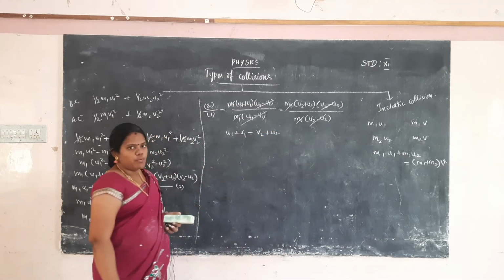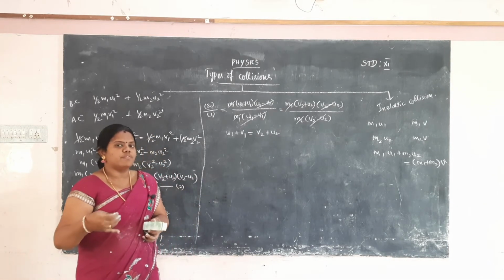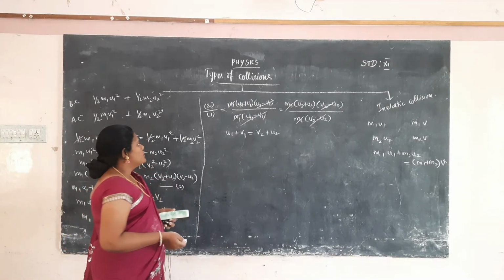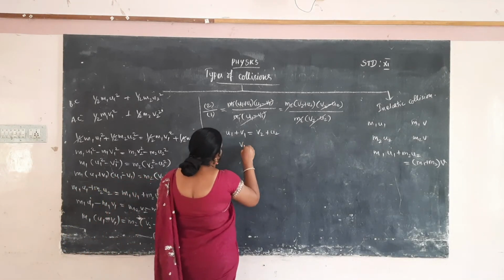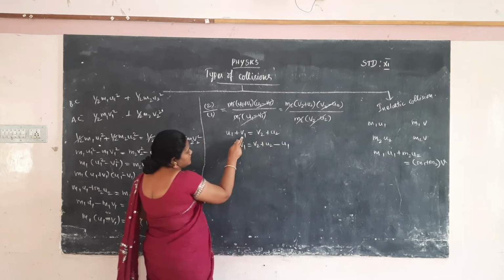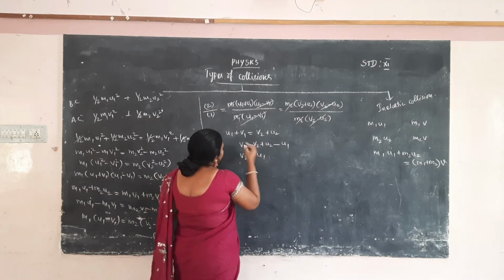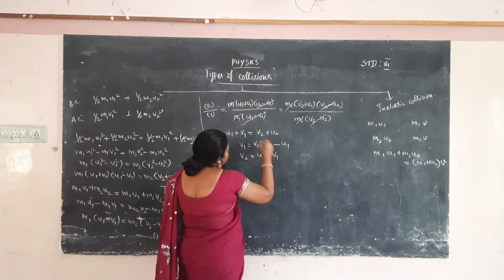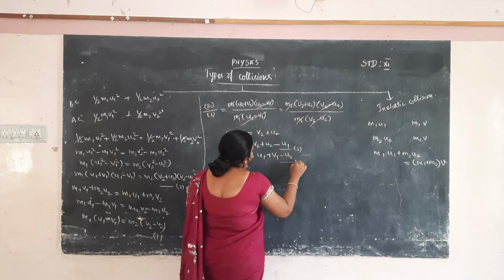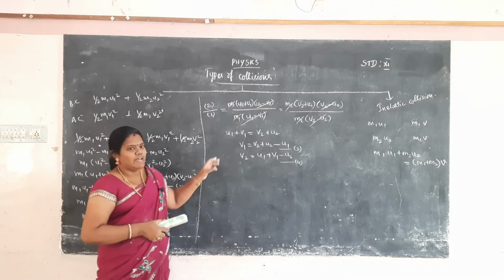Now we want to calculate v1 and v2, the final velocity of the particles after collision. So v1 is equal to v2 plus u2 minus u1, and v2 is equal to u1 plus v1 minus u2. This is equation 3 and 4. These are the values for v1 and v2.